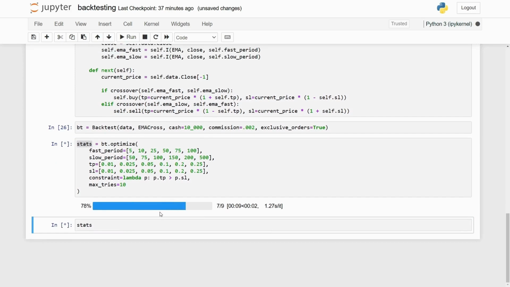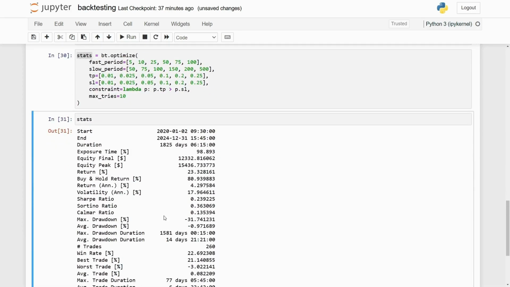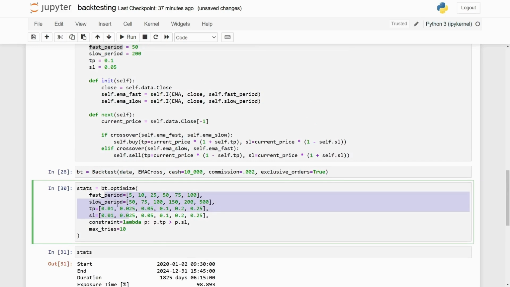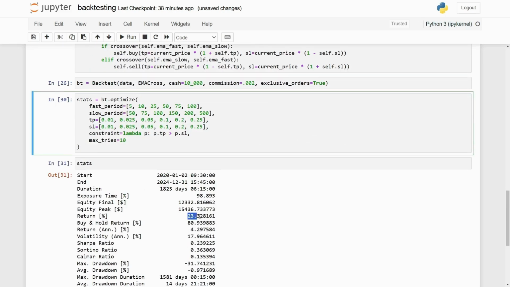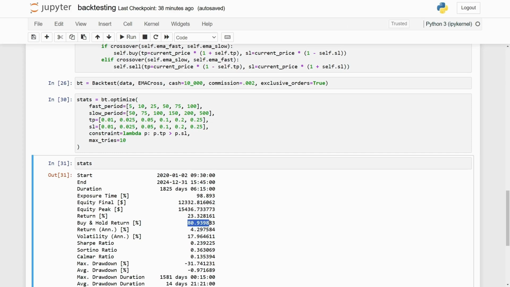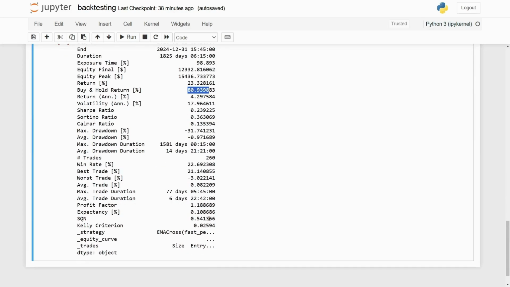So we can see that after optimizing our variables, our EMA periods, and our take profit and stop loss, we actually have a return of 23%. So it's a lot better than what it was before of minus 28% and minus 24%, but it's still not as good as the buy and hold return. So again, there's still more that could be done on this strategy to improve it further.